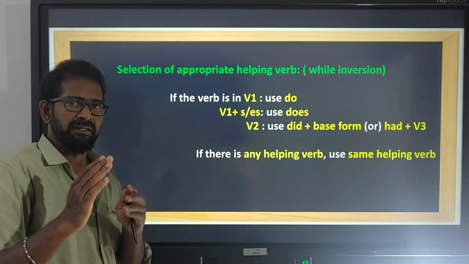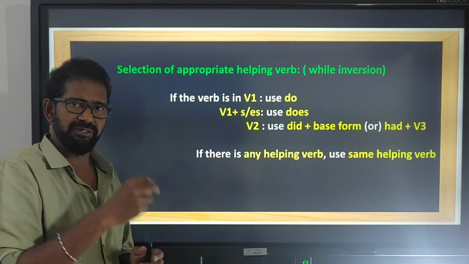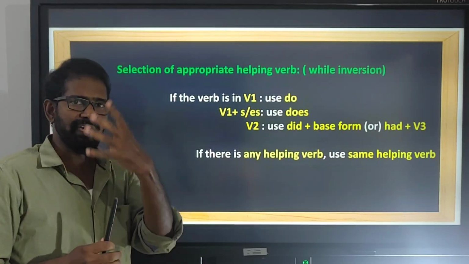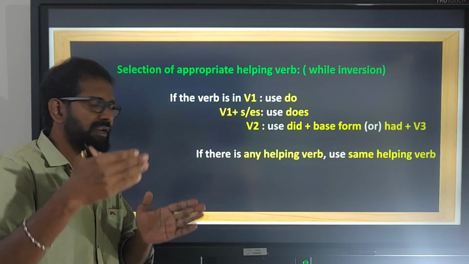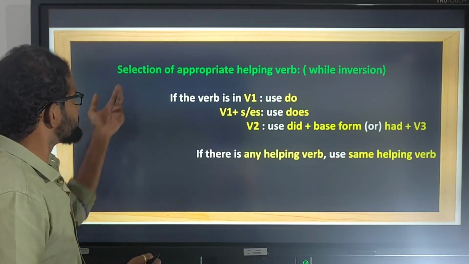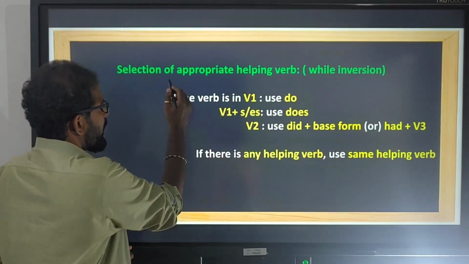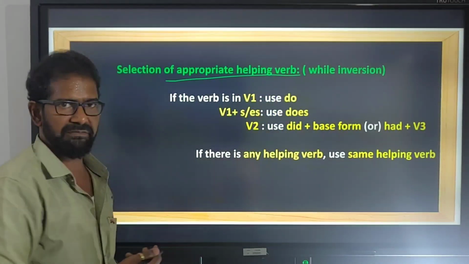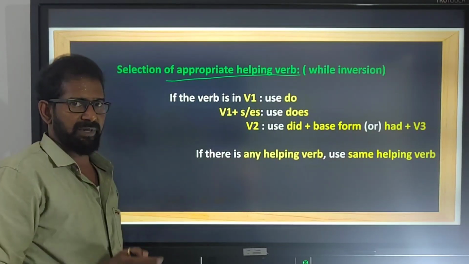Next, immediately after the expressions hardly, scarcely, barely, no sooner, I told you to use a helping verb. So we use helping verb plus subject. Now we need to see how we choose an appropriate helping verb. Selection of appropriate helping verb.